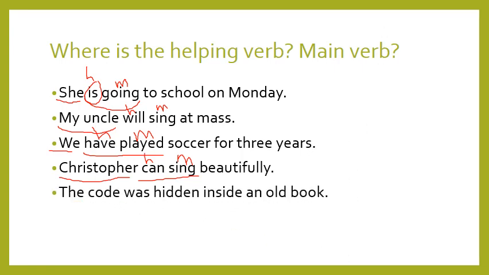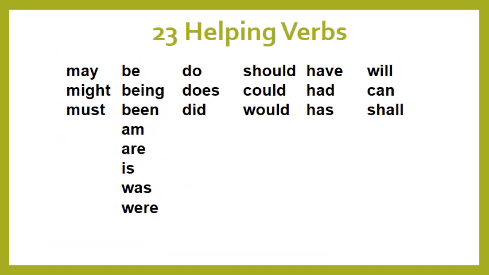Another example: The code was hidden inside an old book. What is the subject? The code. What is the helping verb? Was. What is the main verb? Hidden. Excellent. These are examples of helping verbs other than only the verb to be and have, has, had.